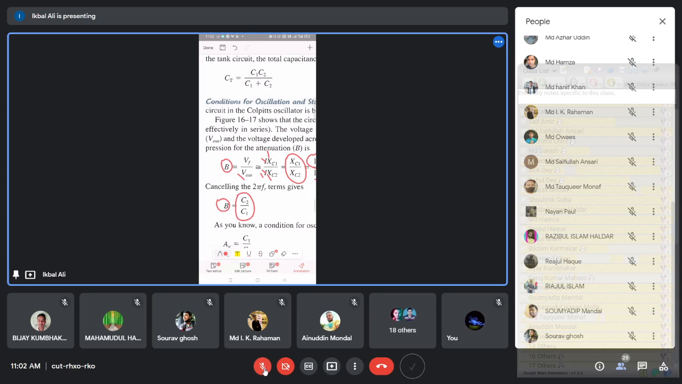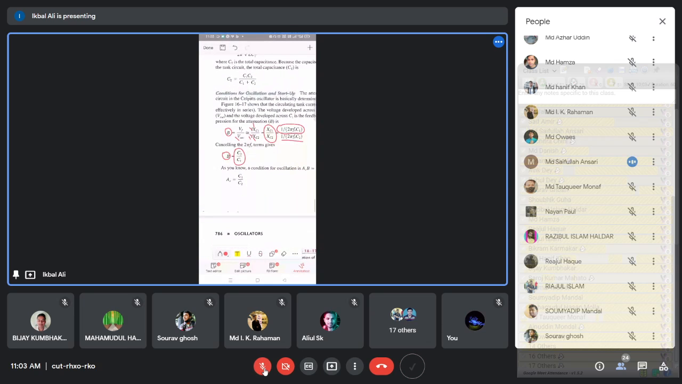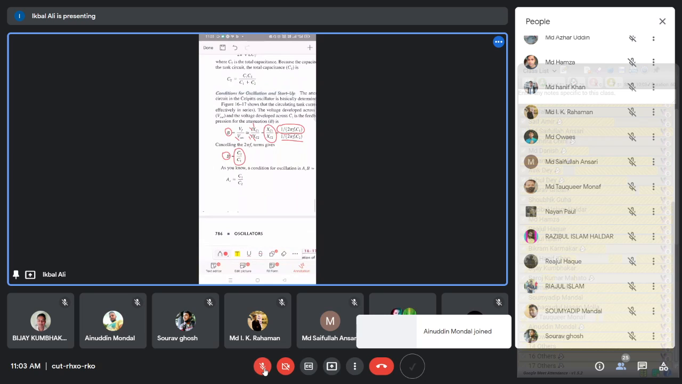Have you understood this one? How to calculate the beta network from that figure? Just by assuming a current, beta comes out to be C2 by C1. So the beta fraction, how much of the output voltage is appearing as the feedback voltage, is just the ratio of the two capacitors. Is that okay? Have you got it? Yes, sir. Is there any confusion? No, sir. Okay.